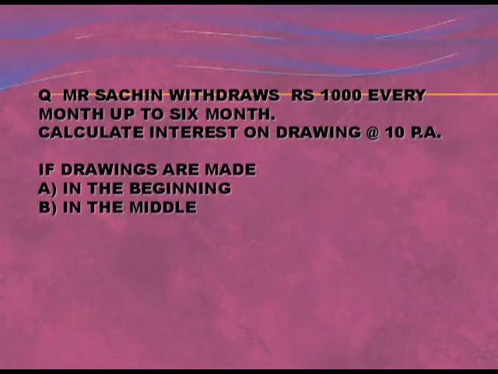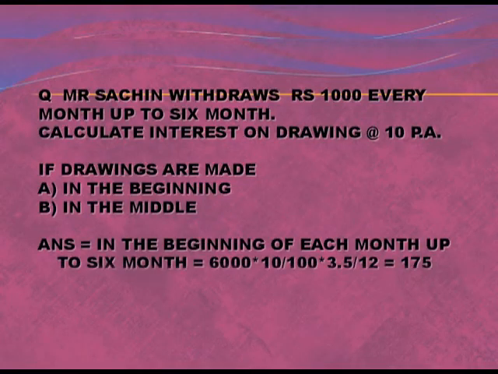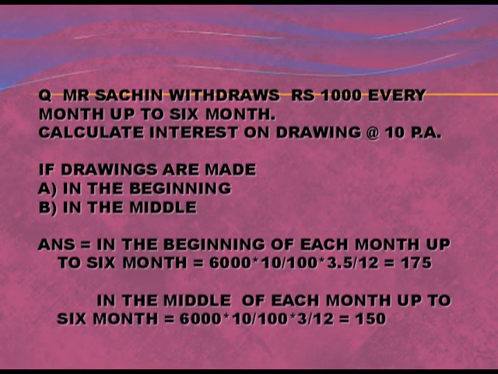Next question. Mr. Sachin withdraws 1000 every month up to 6 months. This is a case of 6 months. If he is drawing 1000 in 1 month, then how much he will withdraw in 6 months? Obviously 6000. You can see in the solution 6000 into 10 upon 100 into 3.5 by 12. This is a case of beginning, and in the middle 6000 into 10 upon 100 into 3 by 12 equals to 150. There is one more thing to remember.